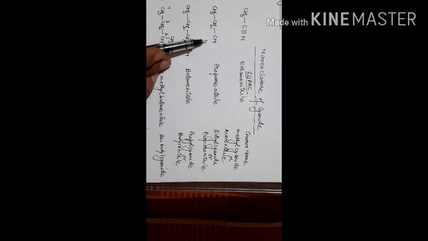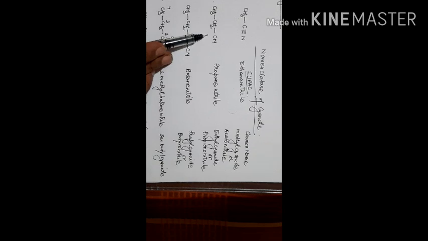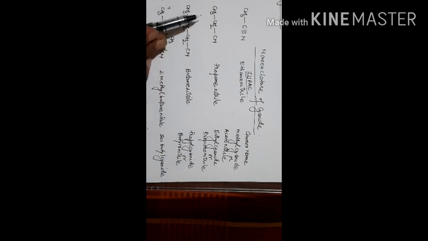When we move to the second one, we will see CH3 single bond CH2 single bond CN. We can write cyanide like this also. There are 3 carbons, 1, 2 and 3. So the IUPAC name will be propane nitrile. If we call the common name, CH3 CH2, that will be C2H5, this will be called ethyl cyanide. Or if we take 3 carbons, propionitrile, this is also a common name.